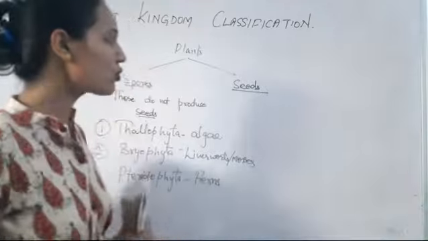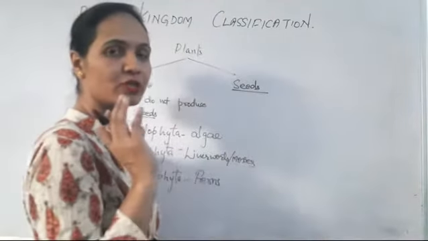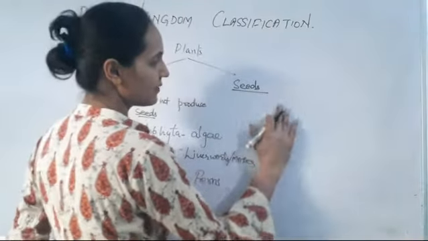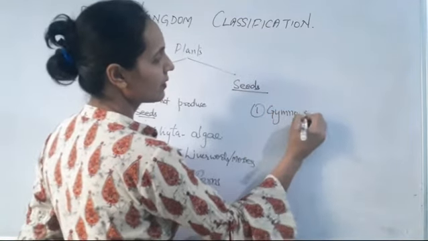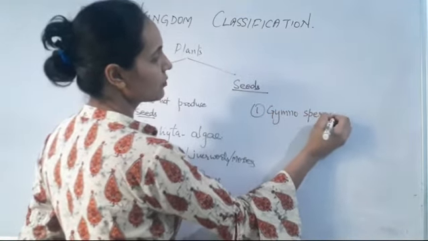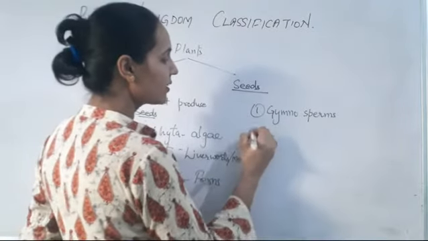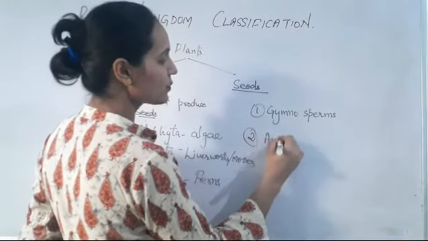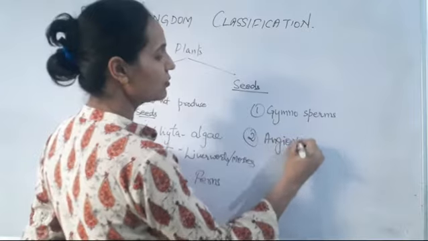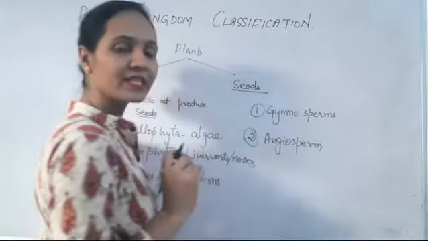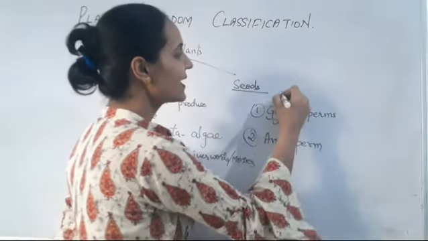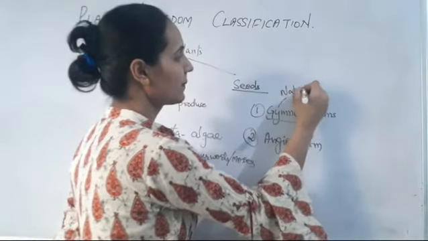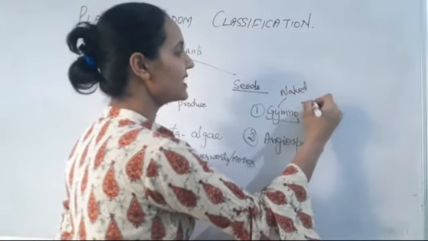Next, those plants which produce seeds are further classified into two classes: Gymnosperms and Angiosperms. What is the basic difference between Gymnosperm and Angiosperm? Gymno means naked and sperm means seeds.